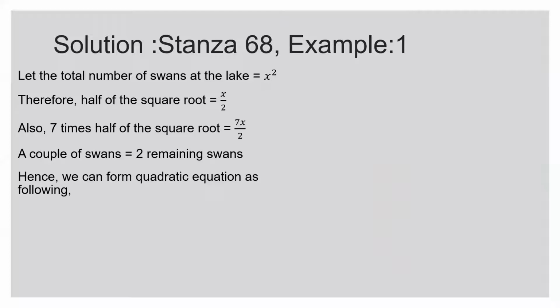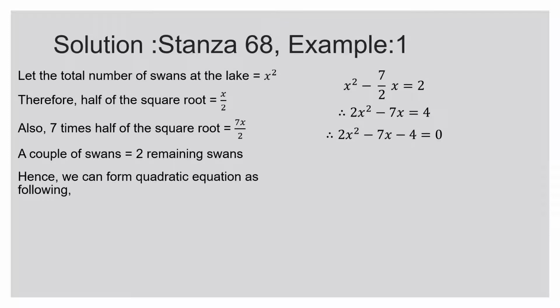So we will find the quadratic equation: the total number of swans, then half the square root are on the bank of the river. The remaining couple of swans, which is 2 swans, are playing somewhere in their own world. So what is the answer? This is a quadratic equation, which we can solve in a very simple way by multiplying by 2 everywhere and forming the equation 2x square minus 7x minus 4 equal to 0.